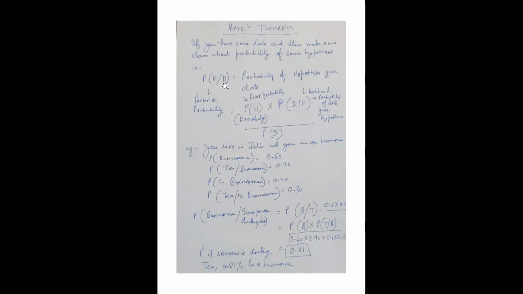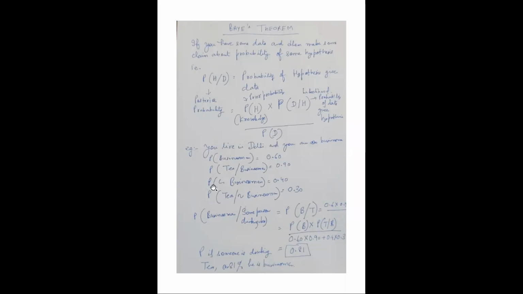So when you are given data and, based on it, you decide the probability of the hypothesis, this is known as the posterior probability. When you don't have data, the probability associated with your hypothesis is known as the a priori probability, the prior probability. Now this is to be multiplied by the probability of data given hypothesis, P(D|H), which is also known as the likelihood function, the likelihood probability of data. And this needs to be normalized with the probability of data. We'll see that how.